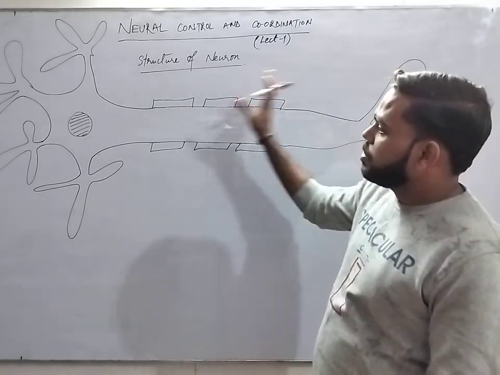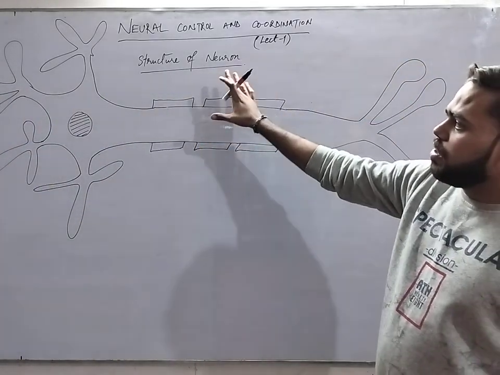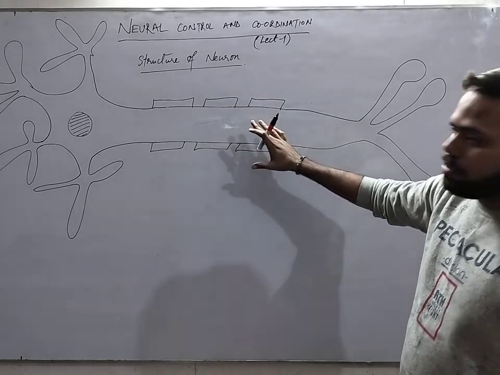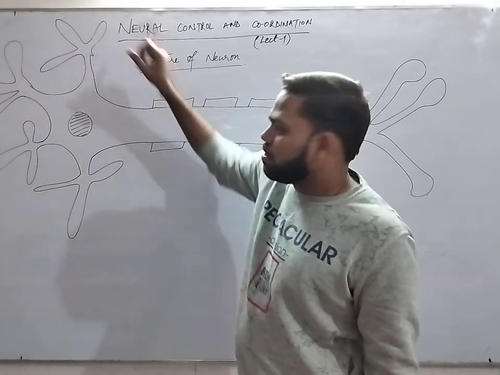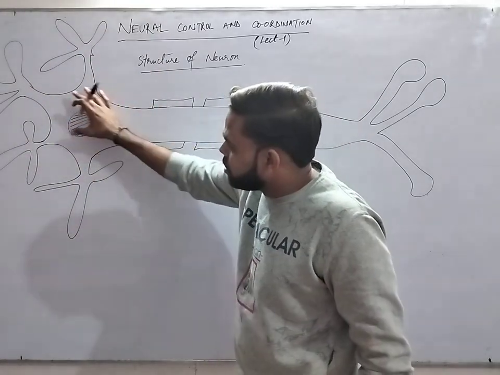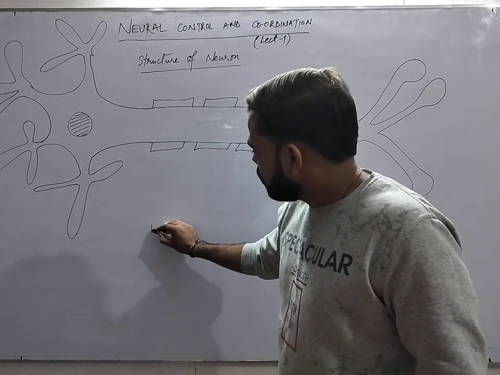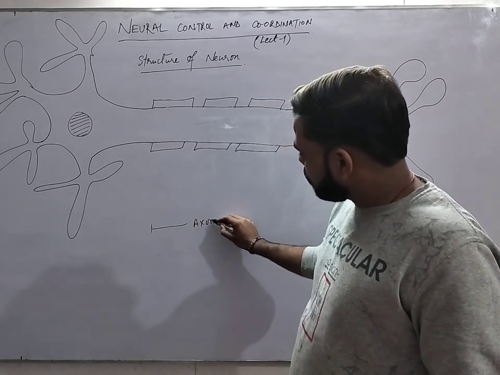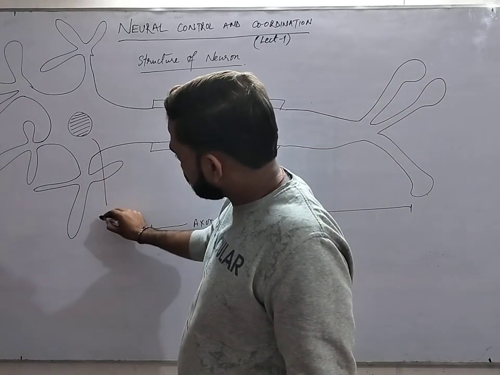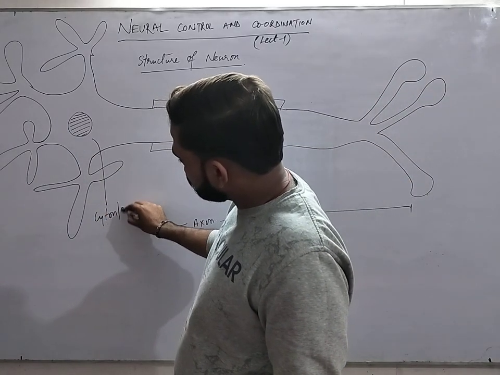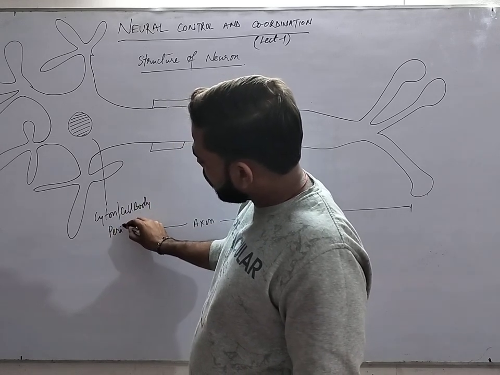Now, in the typical structure of a neuron, we know that the neuron is divided into three basic parts. This highly branched structure is called the dendrites. This cellular space is called the cyton, and this structure is called the axon. This is the axon part. This is the cyton part, which is also known as the cell body, or perikaryon.